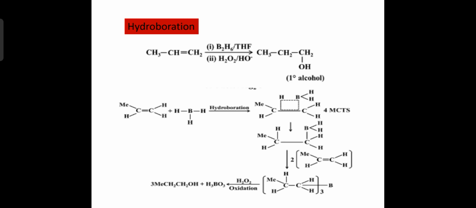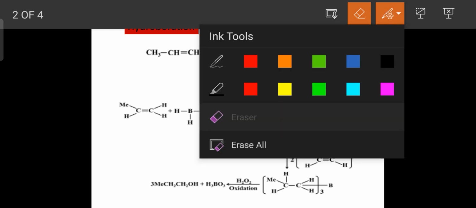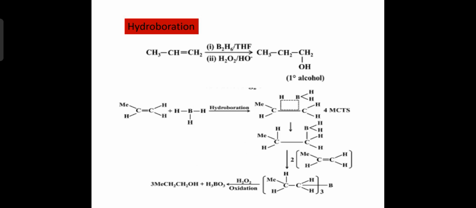Here, hydroboration takes place through cyclic structures or cyclic intermediates. As you can see here, a cyclic intermediate is formed between carbon, boron, hydrogen and carbon, that is the carbon-carbon double bond and the boron molecule. And this hydrolysis leads to the formation of alcohol.